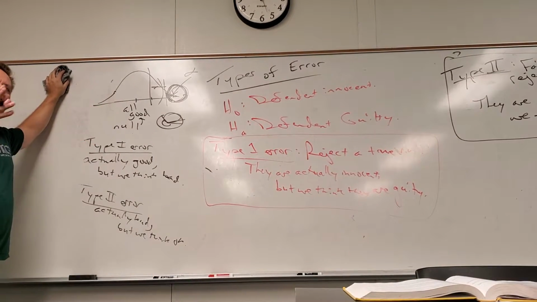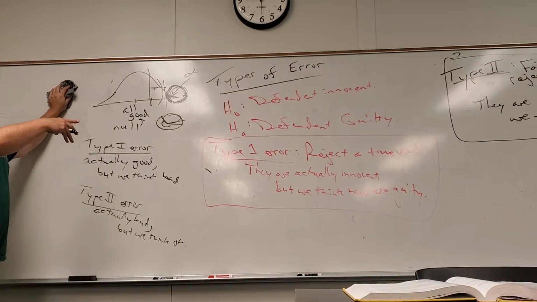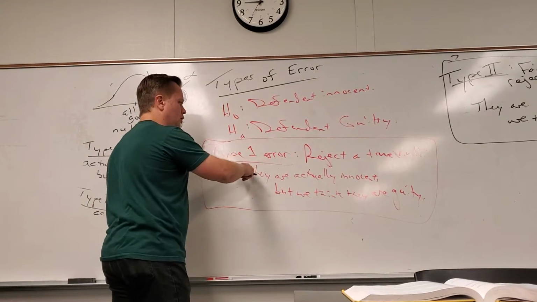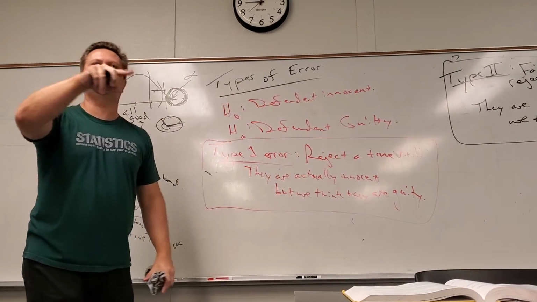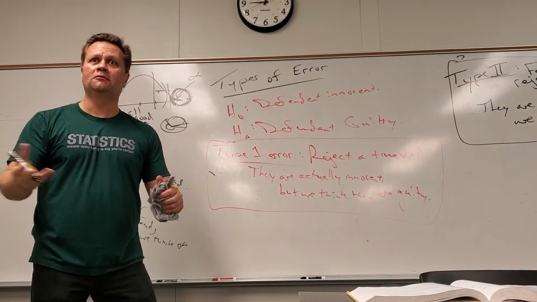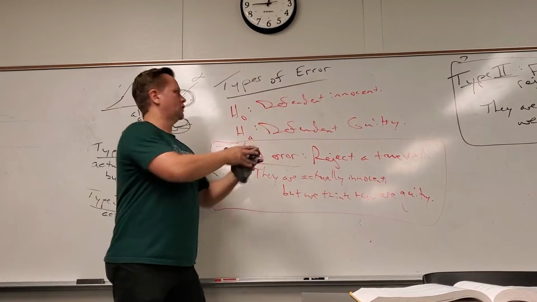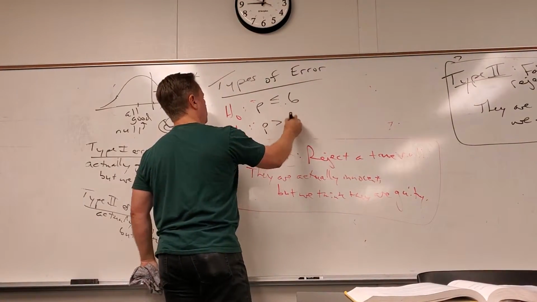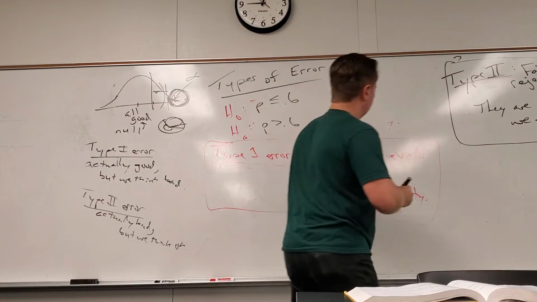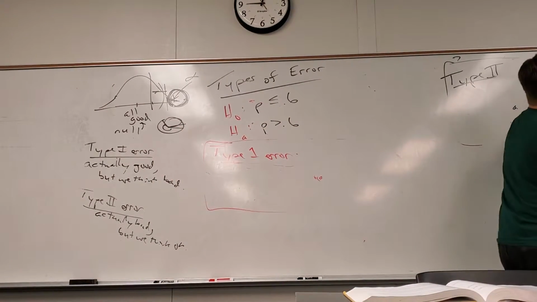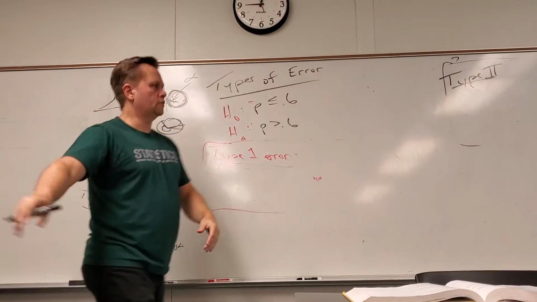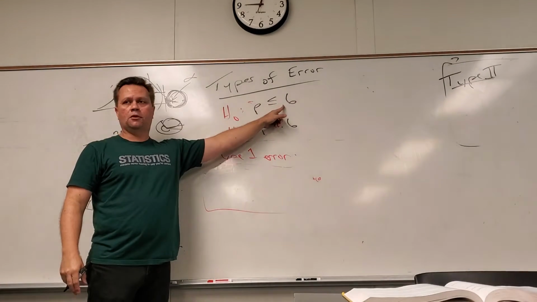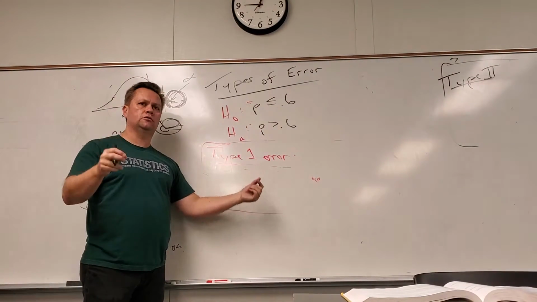So you will have to identify types of errors in the homework, and it's just this easy. Whatever the null is, type 1, you say, that is true, and we think it isn't. So if the null was P less than or equal to 0.6, and the alternative P greater than 0.6, what would the type 1 error be? In reality, P is at most 0.6.